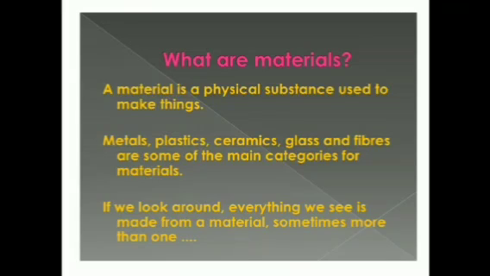If we look around, everything we see is made from a material, sometimes more than one. You can have an object made up of more than one material. It's not always like an object will be made up of one single material. An object can be made up of different kinds of materials at a time. Like a saucepan: the main body is made up of metal and the handle of the saucepan will be made up of bakelite, plastic, like that. So one object can be made up of more than one material.